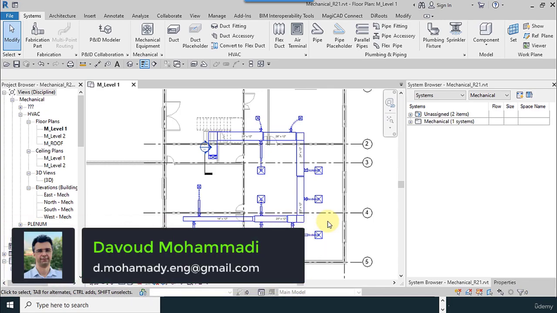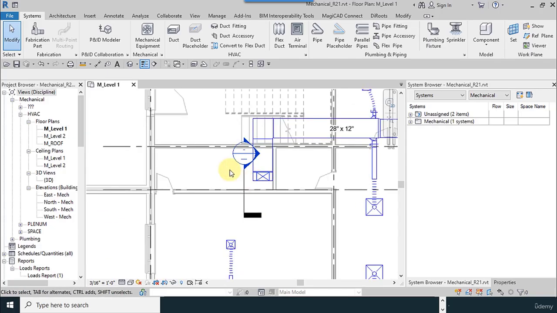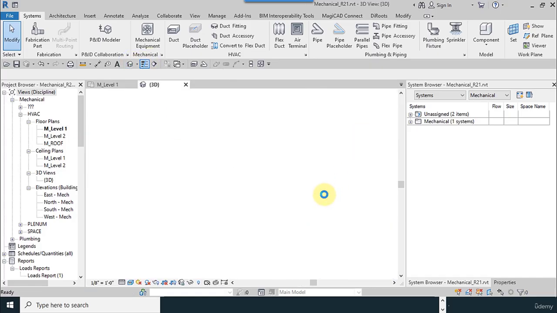In this part of our learning course, we want to tell you about how to place the duct for return air. It is very important. We have the section plane here. I go to 3D view.